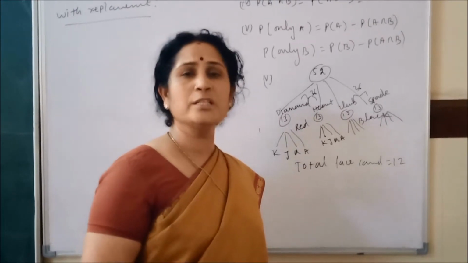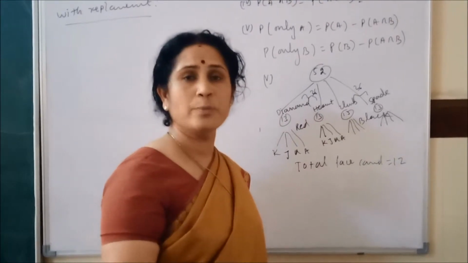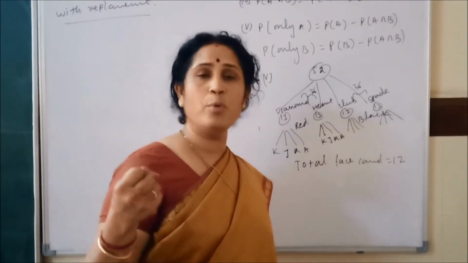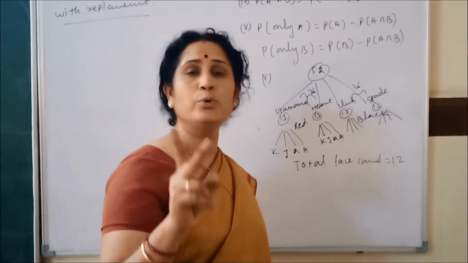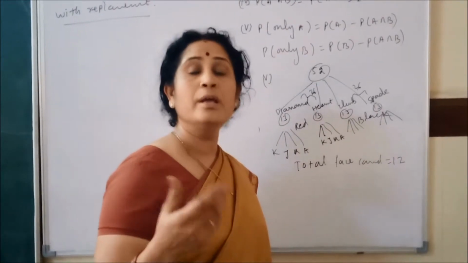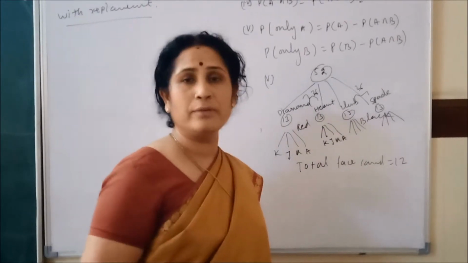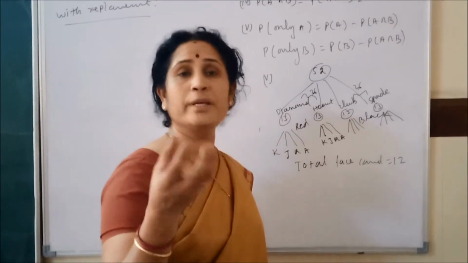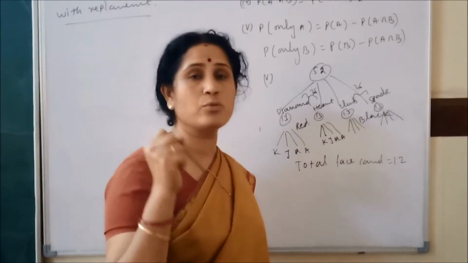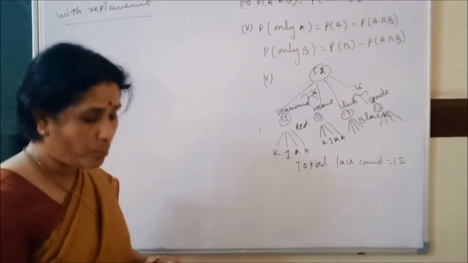Without replacement means, suppose you take one ball, keep it outside, then take another ball. If you want to take 2 balls at a time, you can take 1 by 1. Each draw you will get 1 ball reduced. That is called without replacement. So these are all the basic concepts of probability.